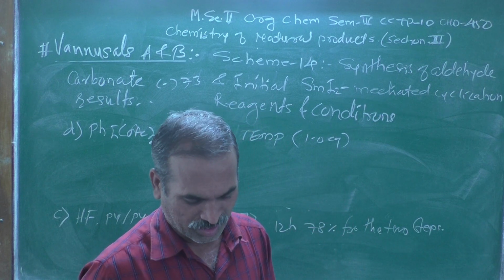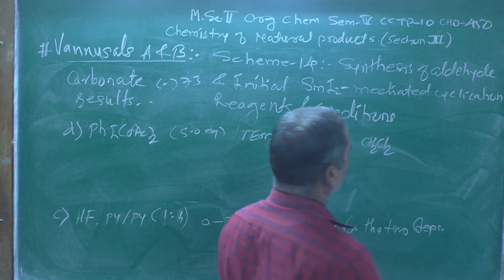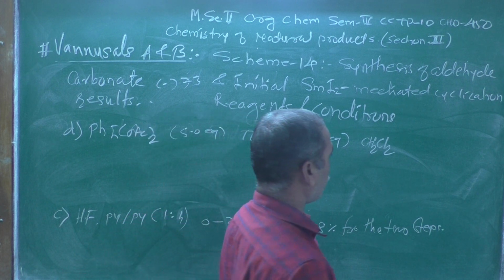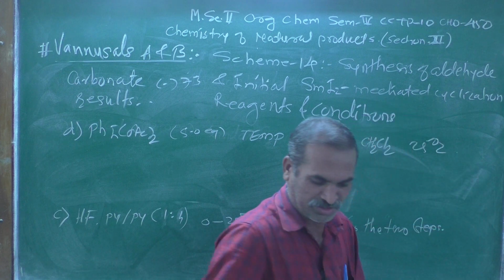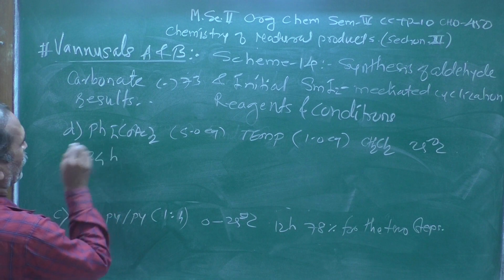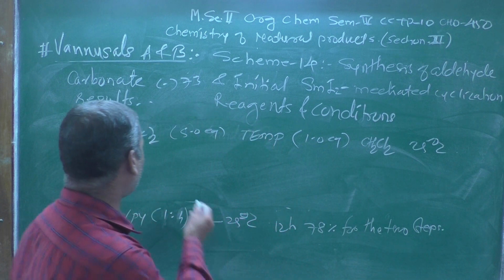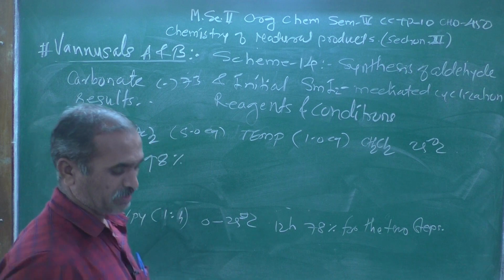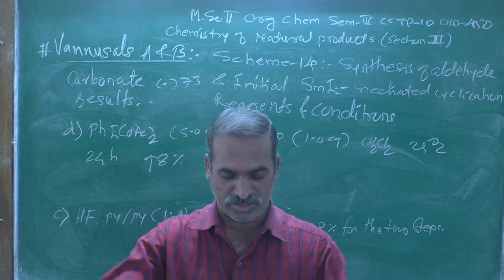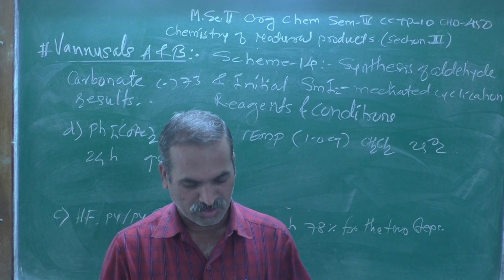The solvent is CH2Cl2, dichloromethane, the temperature is kept near 25 degrees centigrade, and the reaction mixture was stirred for 24 hours. The yield is very high, 98%, which according to green chemistry principles is very good.